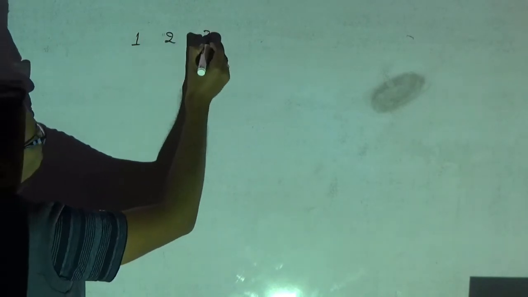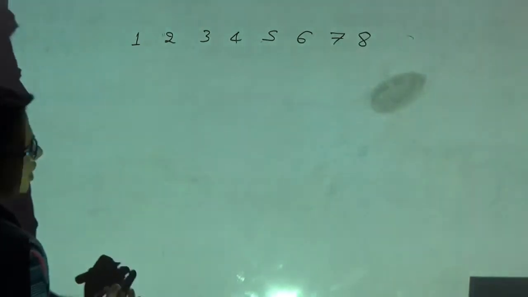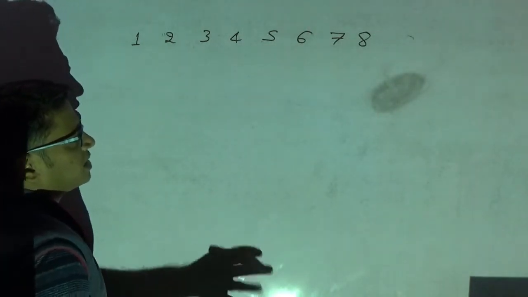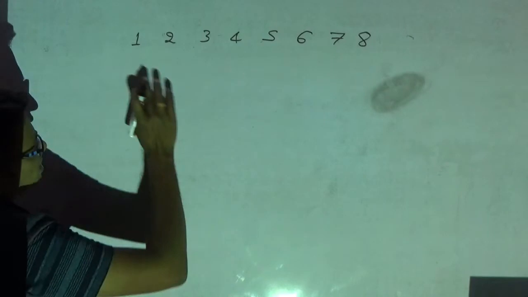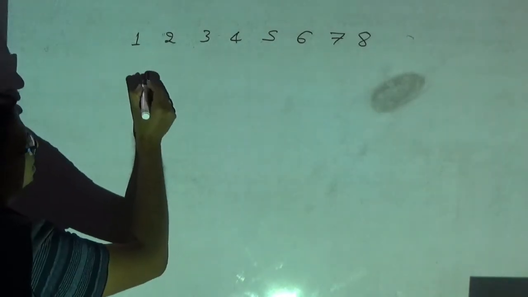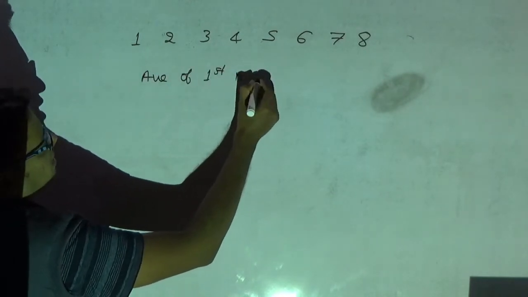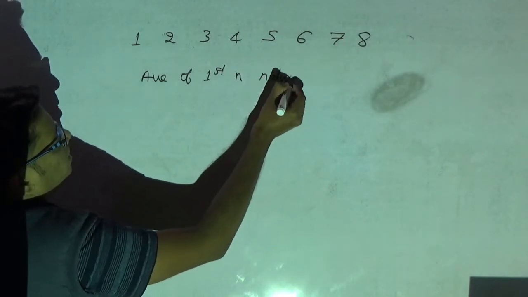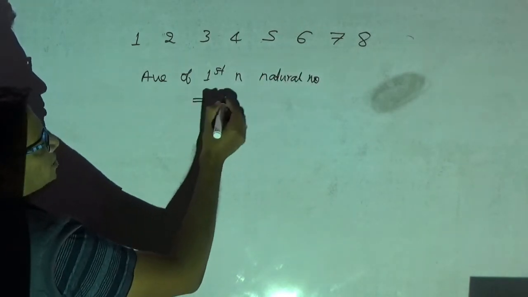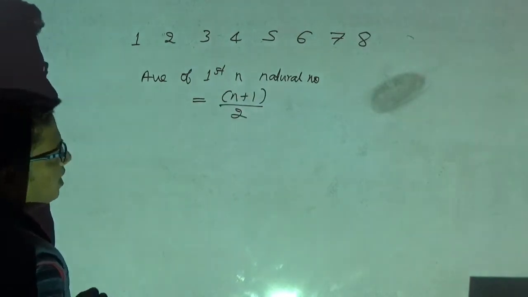Now, suppose the numbers are like this. 1, 2, 3, 4, 5, 6, 7, 8. Okay. So they have given here both odd numbers and even numbers mixed. So this is nothing but natural numbers. What are these? First n natural numbers. See, I can write the formula for this. Average of first n natural numbers is given by the formula n plus 1 divided by 2.